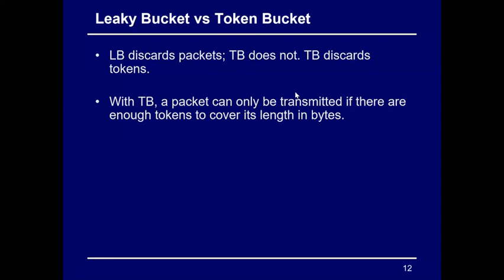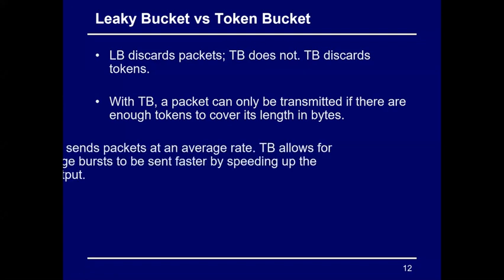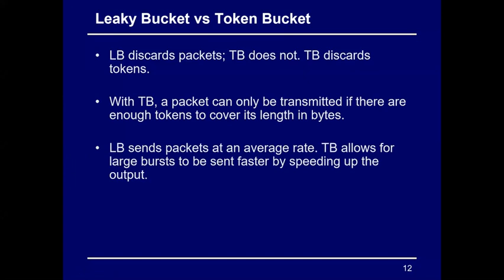With the token bucket, a packet can only be transmitted if there are enough tokens which can cover the length in bytes. Fine. So that is the token thing. But in the leaky bucket, it will send the packets at an average rate, and there will be a uniform flow of the packets.